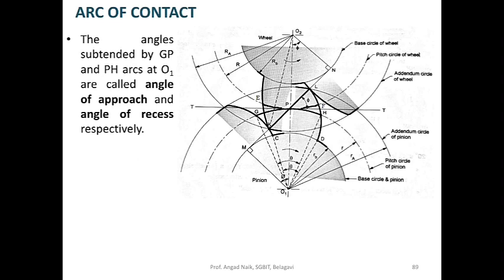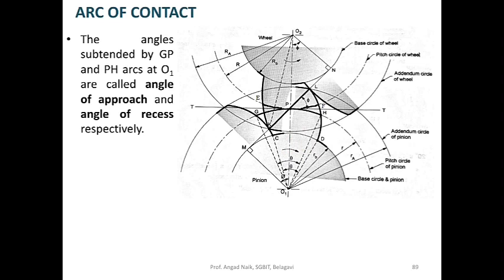So arc GP at O1 is angle of approach and arc PH at O1 is angle of recess. GP is subtending an angle here, that is angle of approach, and PH is subtending an angle at the center, that is angle of recess.